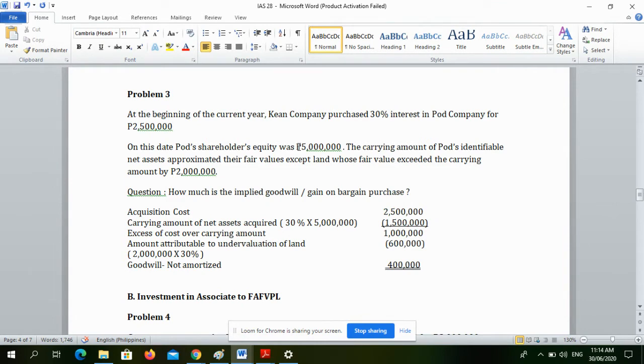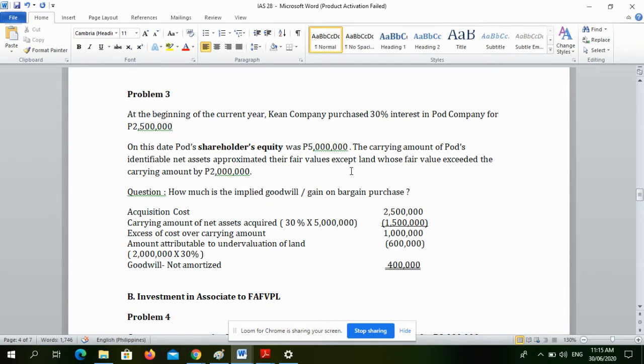So let us explain. Remember, net asset is equal to shareholders' equity. Kasi asset minus liability is equal to net asset, or in short, shareholders' equity. Kaya ang term na ginamit, shareholders' equity. So always remember that shareholders' equity is equal to net asset. Okay? So synonymous ang net asset sa shareholders' equity. So that's why shareholders' equity was 5 million.